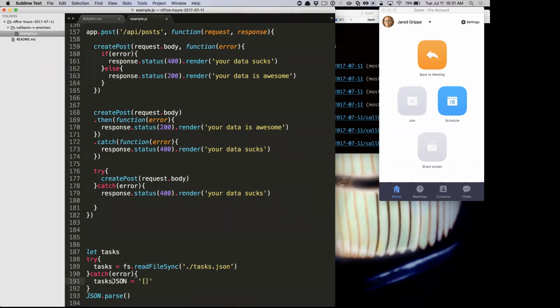We're going to wrap this in JSON parse. And if there was an error in either reading the file or parsing the file, we could look at that error and decide what to do, but we could also just say, all right, there was an error, let's just start blank, right? And maybe we could log an error. So that's another example of rescuing from something that failed.